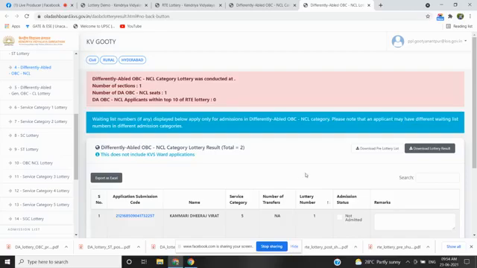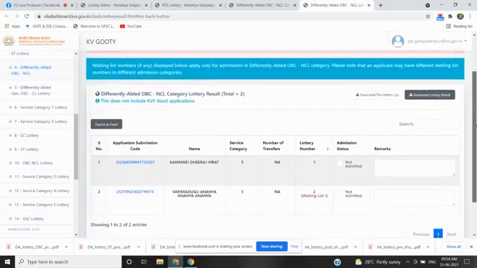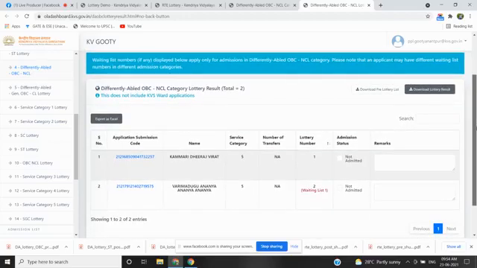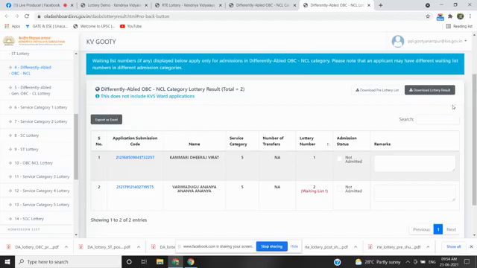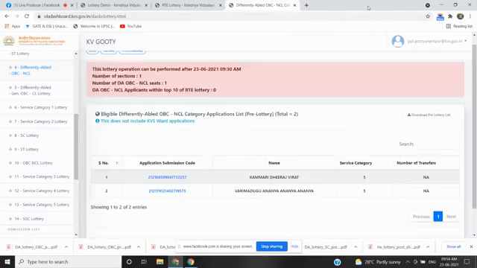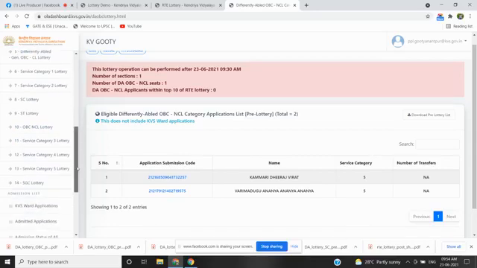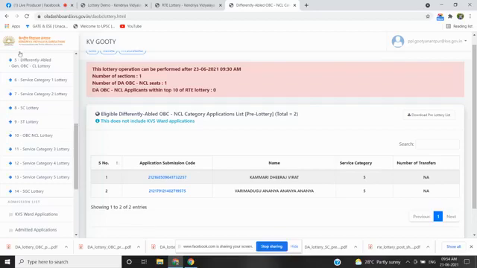The lottery has been conducted, and the date and time you can see here. And the student under this will be Kammari Dheeraj Virat. I am downloading the lottery result, and the next one is the differently abled general OBC creamy layer lottery.